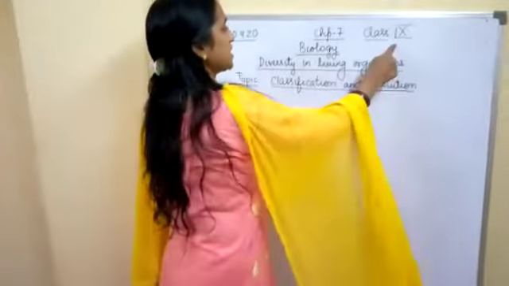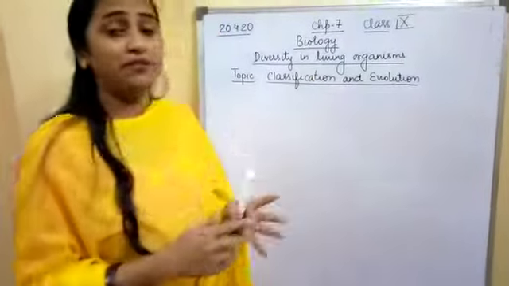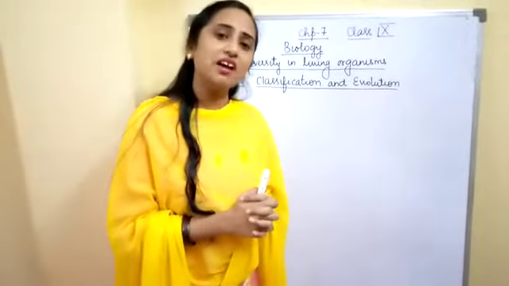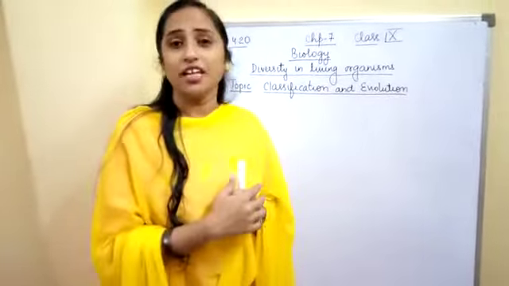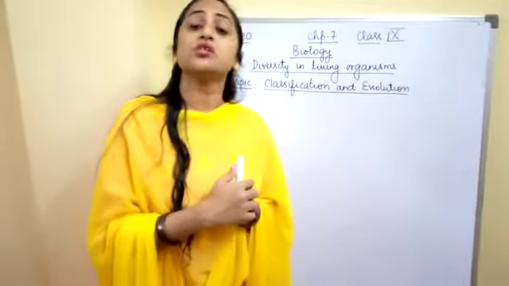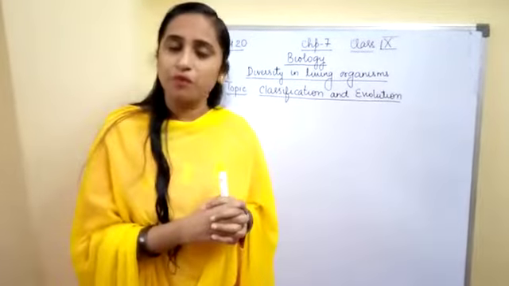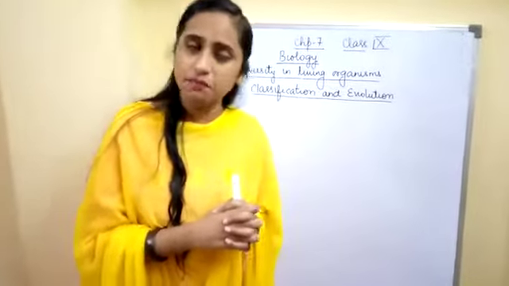I am teaching class 9th, chapter number 7, Diversity in Living Organisms. In the previous lecture, we studied the basis of classification. We saw several parameters for classification, like whether the organism is prokaryote or eukaryote, whether the organism is autotrophic or heterotrophic, or whether the organism is made up of a single cell, that is unicellular, or many cells, that is multicellular.